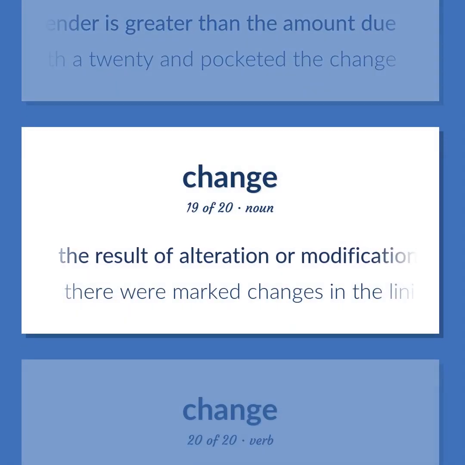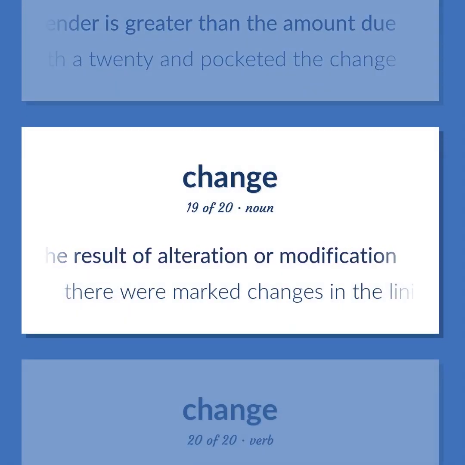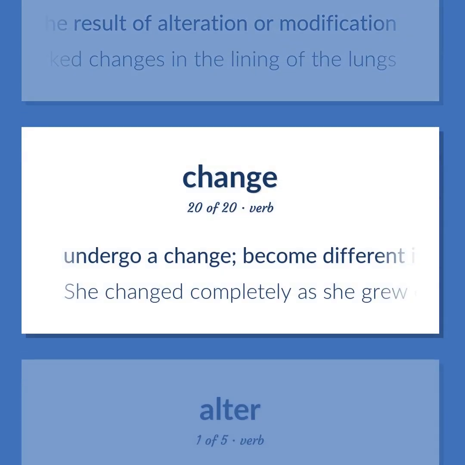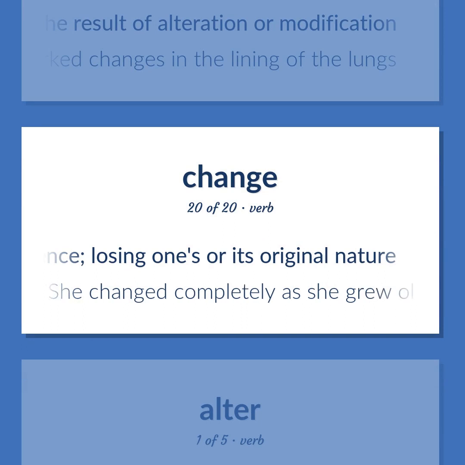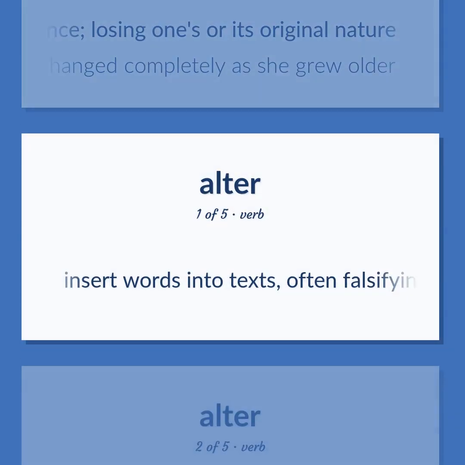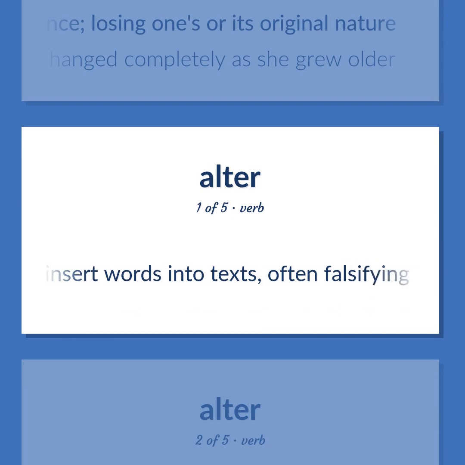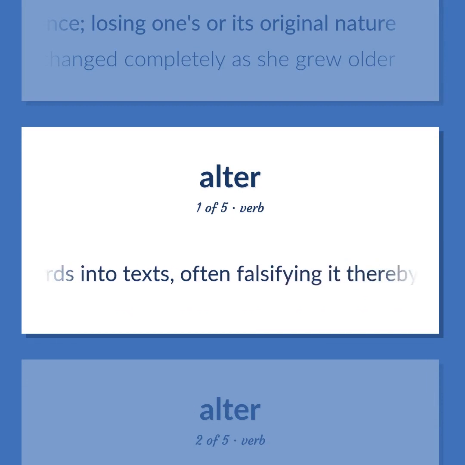The result of alteration or modification. There were marked changes in the lining of the lungs. Undergo a change. Become different in essence, losing one's or its original nature. She changed completely as she grew older. Insert words into texts, often falsifying it thereby.